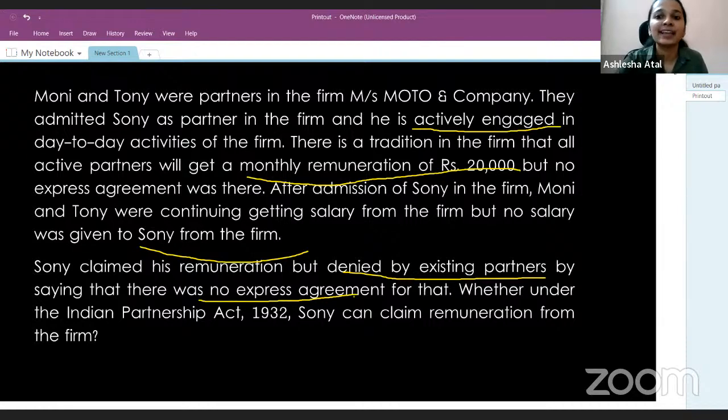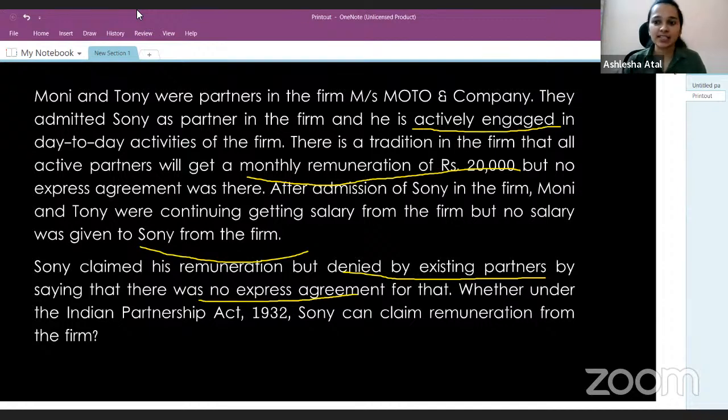Do you think Sony is eligible or entitled to claim remuneration from the firm? I'm waiting for your answers. Could you be a little quick?